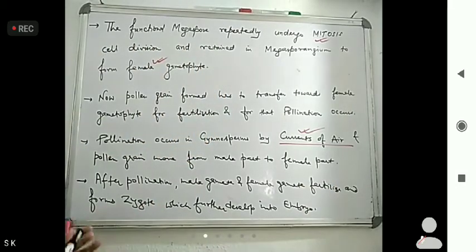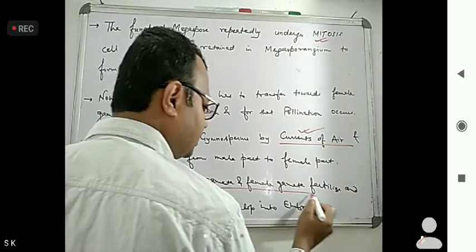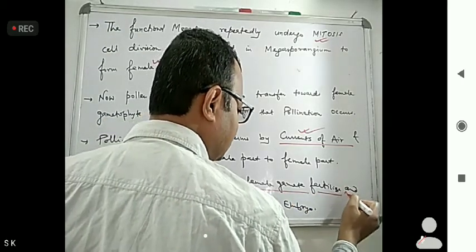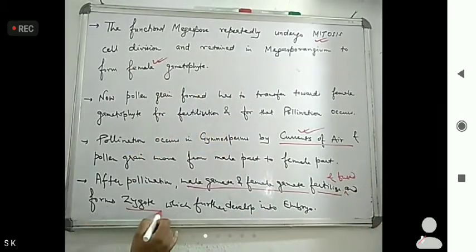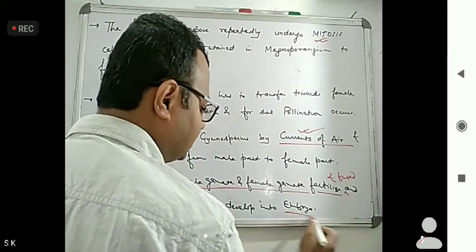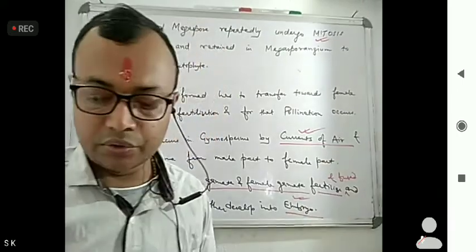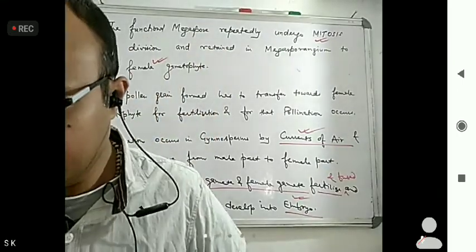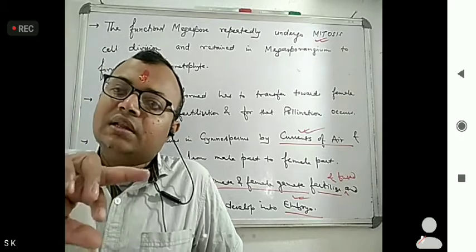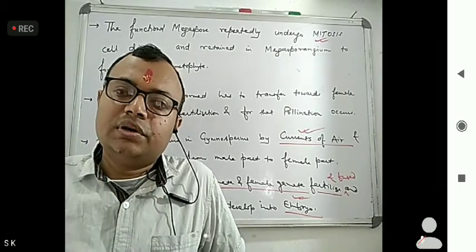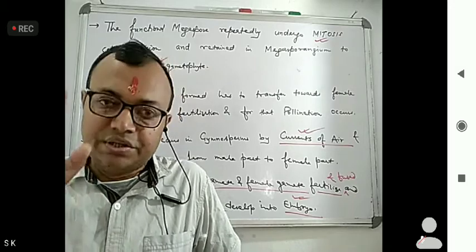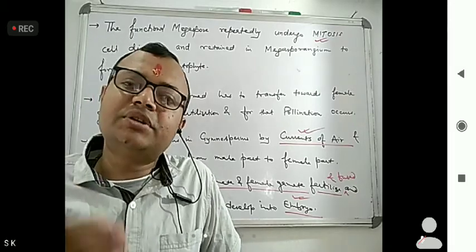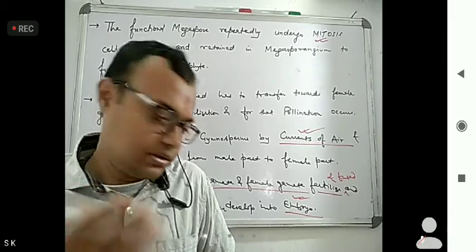Okay, so this male gamete and female gamete fertilize and fuse and form what? The zygote, which further develops into the embryo. Now these ovules further become what? Seeds. So ovules become transformed into seeds.